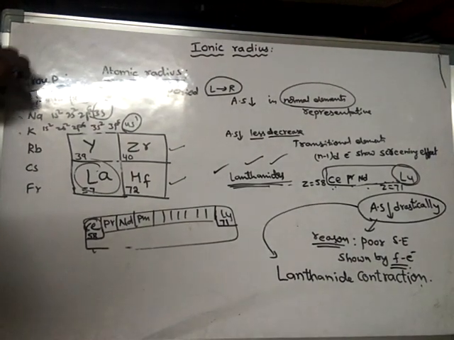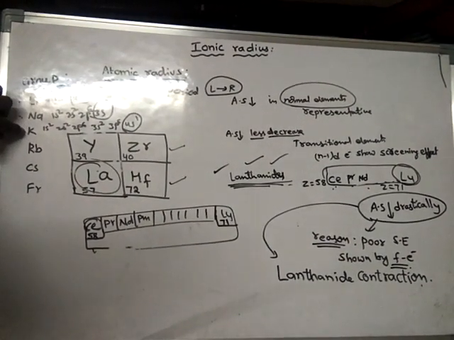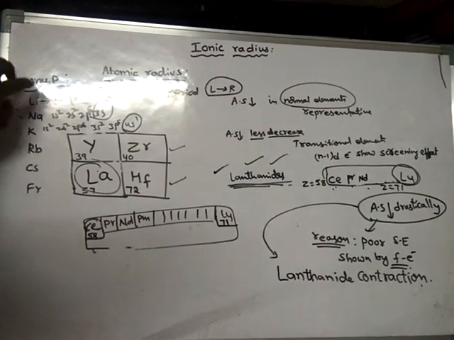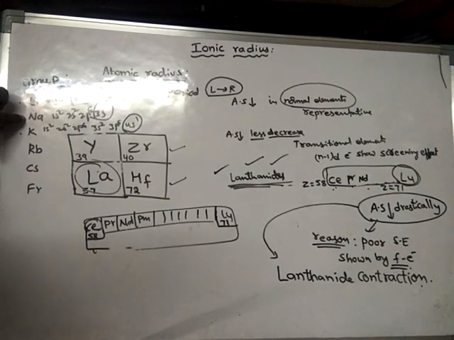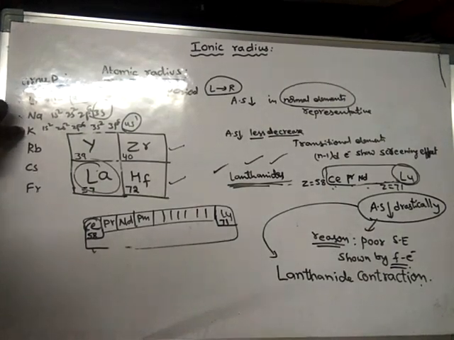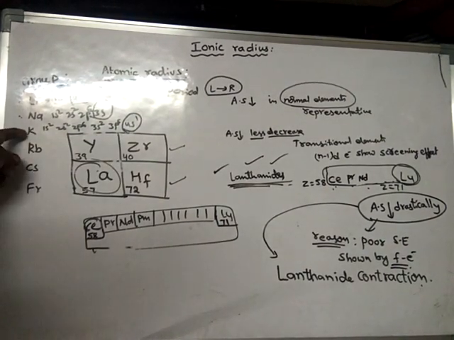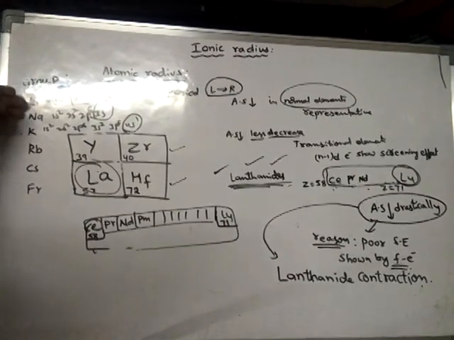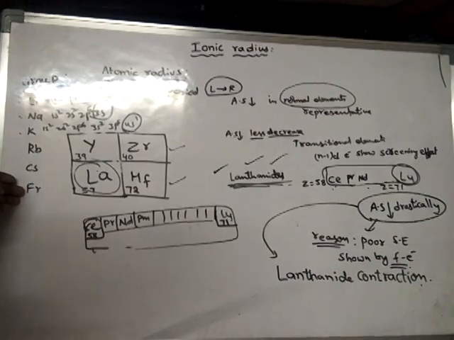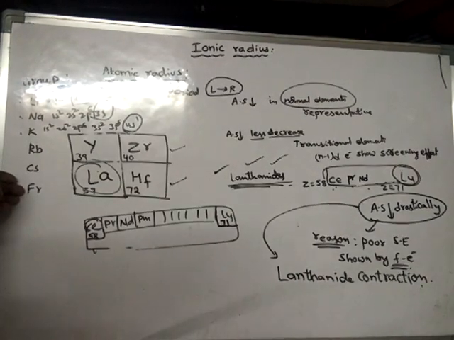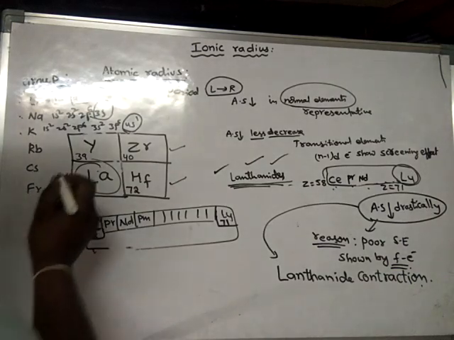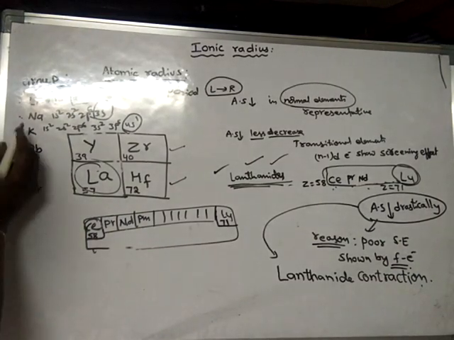So from lithium to sodium and from sodium to potassium, one more orbit is increased. From lithium to sodium, one orbit is increased, and from sodium to potassium, one more orbit is increased. Like this, as the number of shells increases from one element to another down the group, what happens? The size of the atom increases.